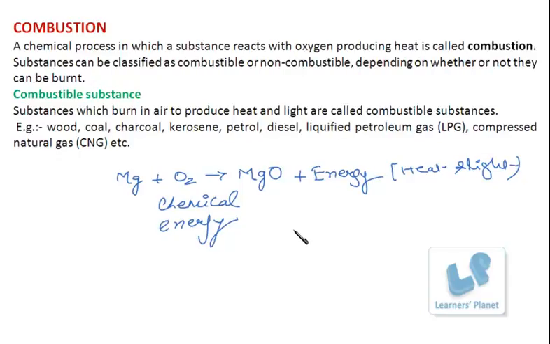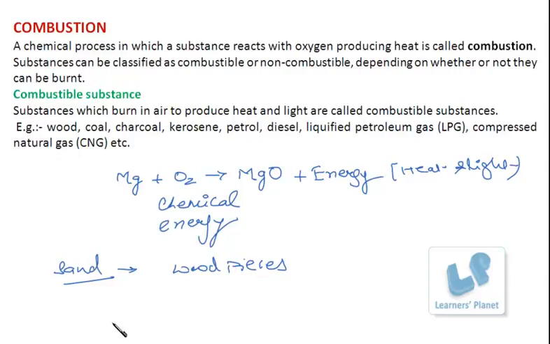Now, substances can be classified into combustible and non-combustible, depending on whether they are burnt or not. Say for example, if you lit a matchstick over sand, it will not burn. It will neither produce heat nor produce light. It will not undergo combustion. But if that matchstick is lit and thrown on wood pieces, it will start burning.